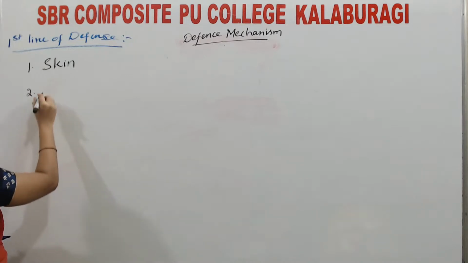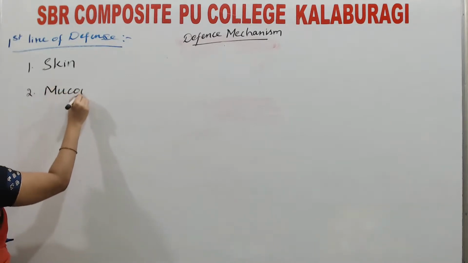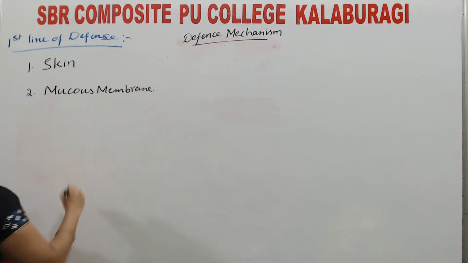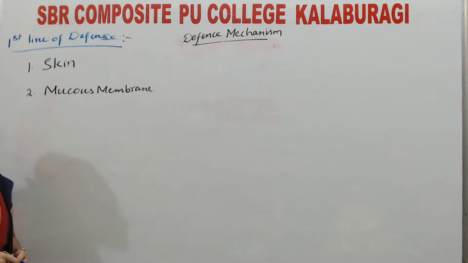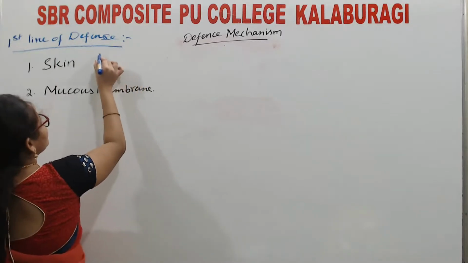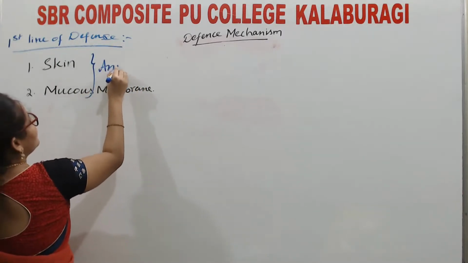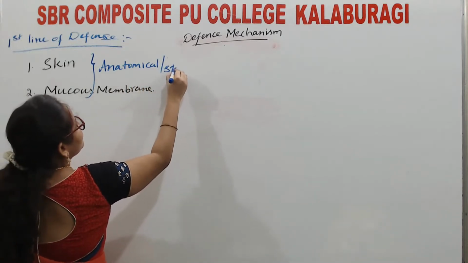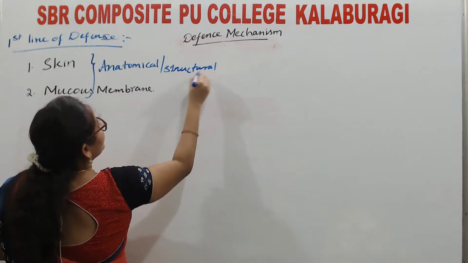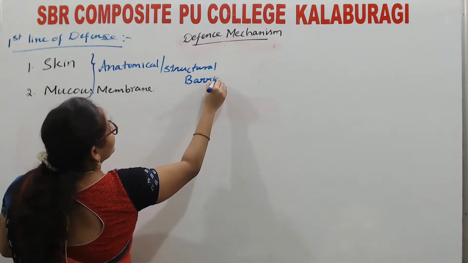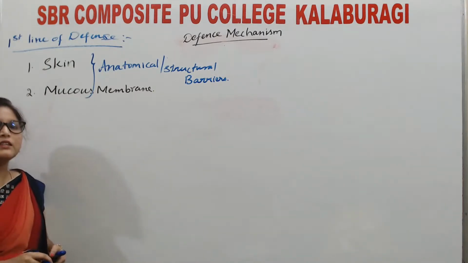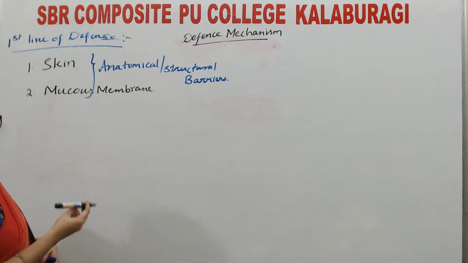Apart from this, mucous membrane. These two are called anatomical or structural barriers. Okay. The intact skin is the largest defense organ.